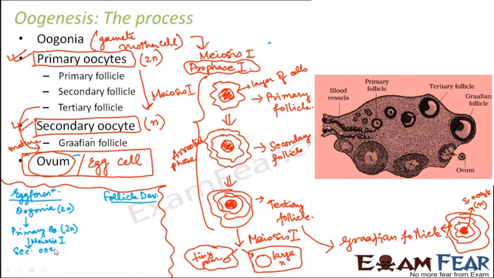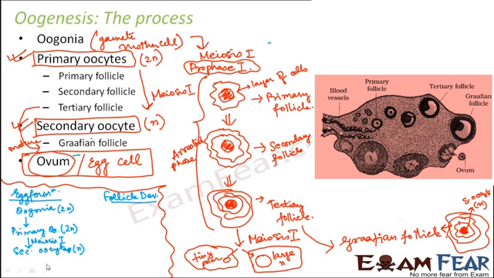Secondary oocytes are formed. Right? So this secondary oocyte which is formed is haploid. Now, as meiosis 1 is completed, two cells are formed. One is a large secondary oocyte and the other one is a very tiny polar body. So that tiny polar body disintegrates, and this